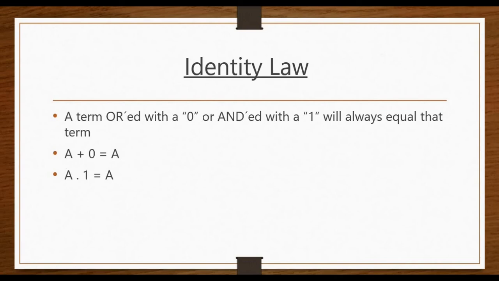The next law is identity law. A term ORed with a 0 or ANDed with a 1 will always equal that term. A plus 0 equal to A. A variable ORed with 0 is always equal to the variable. The next expression is A into 1 equal to A. Here a variable ANDed with 1 is always equal to the variable itself.